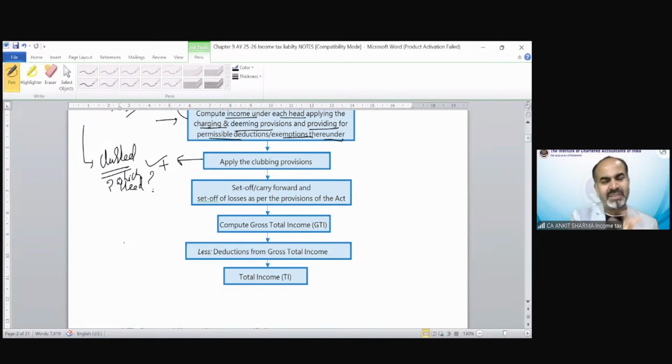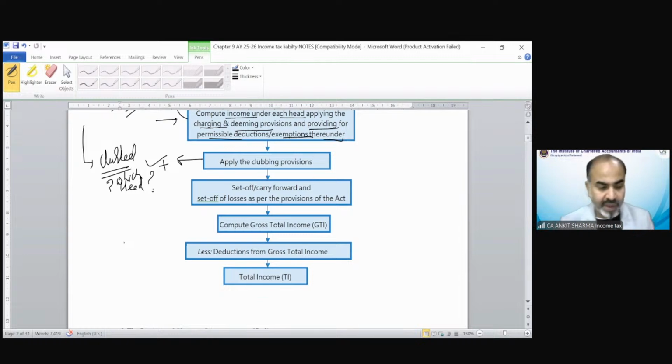And there are multiple subheadings, like inter head set off and intra head set off also. There are some restrictions, etc. Also, you must have read all those provisions. So after calculating various income under different heads, we apply the clubbing provision. Then we apply the set off provision, and those losses which have not been set off against current year income due to any provision need to be carried forward and set off as per the provisions of the Act.